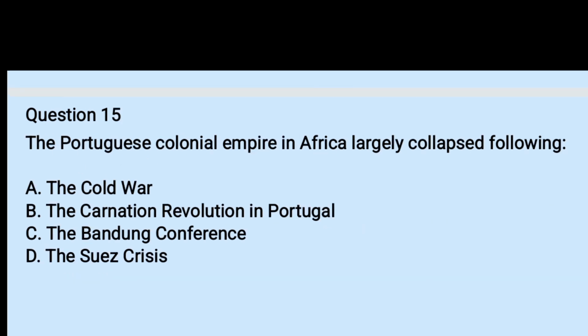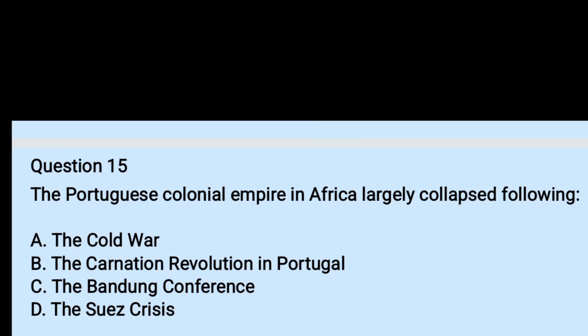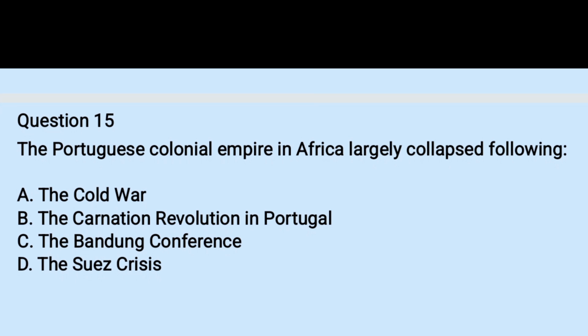Number 15. The Portuguese colonial empire in Africa largely collapsed following A. the Cold War, B. the Carnation Revolution in Portugal, C. the Bandung Conference, D. the Suez Crisis. The correct answer is B. The Carnation Revolution in Portugal overthrew the previous government. A new government came into Portugal. So this government favored what? The formation of independent states, or leaving the colonies in Africa.